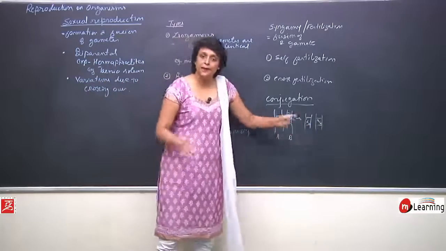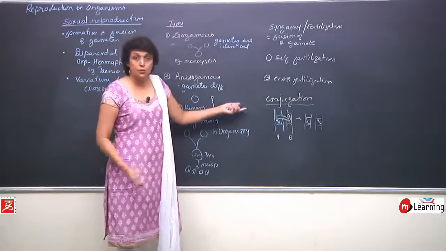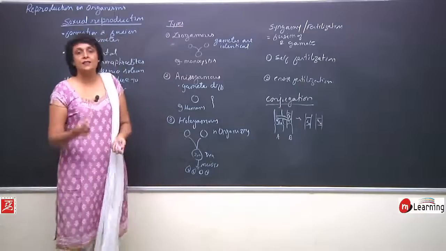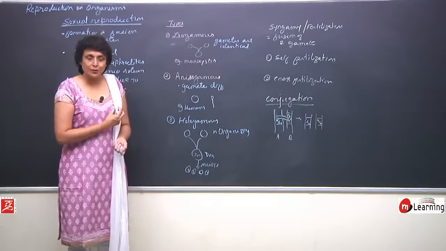After they separate, they will reproduce by their own method of reproduction, maybe spore formation. So, conjugation is considered a primitive method of sexual reproduction.